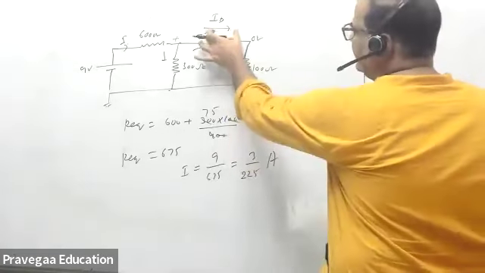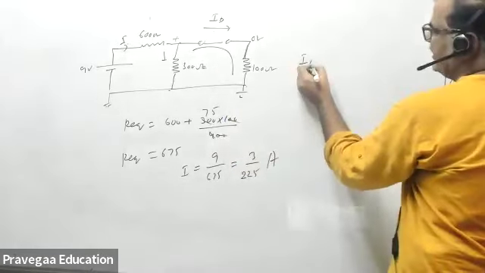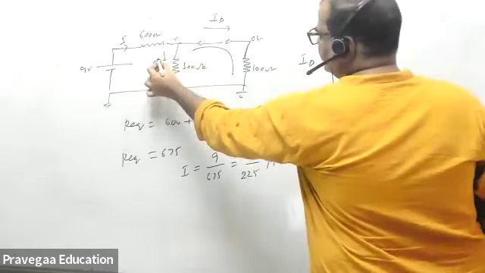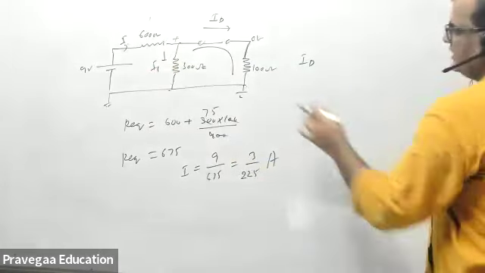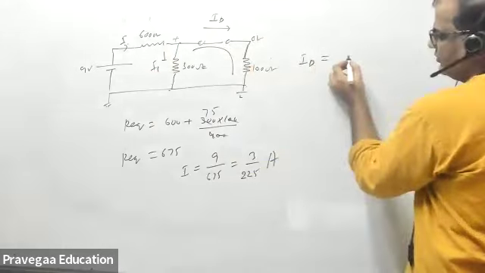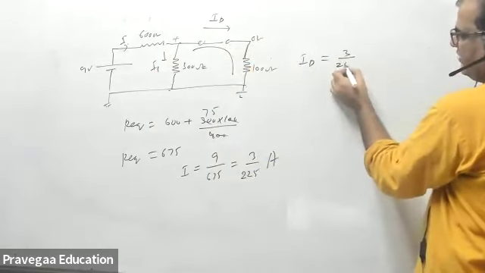And now I want the current ID. So for ID, I can apply current division. Say some current is flowing here, ID is flowing here. If I want the current in this branch, I will take the total current, that is 225.